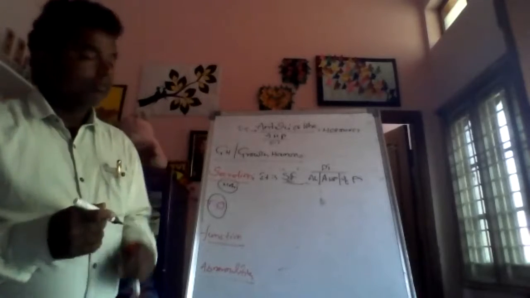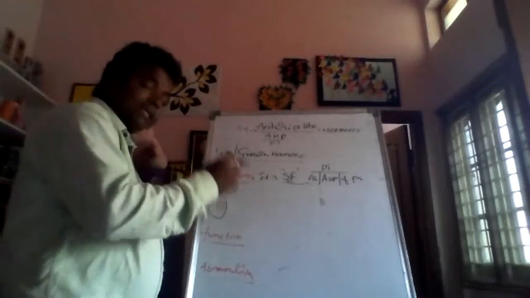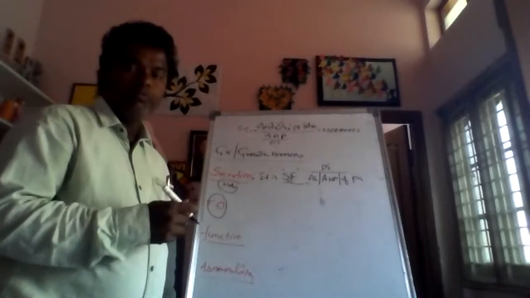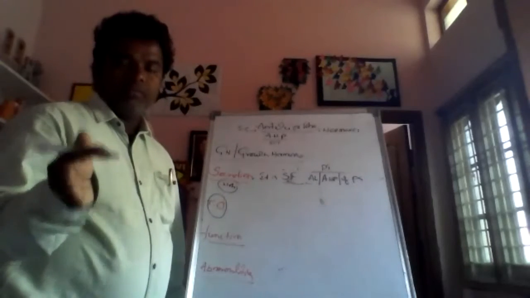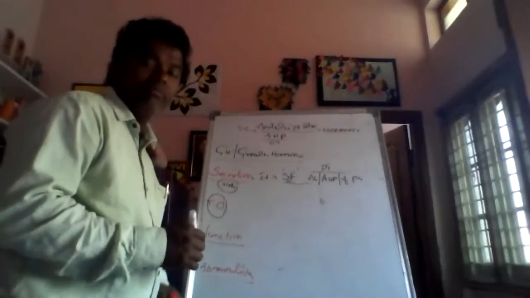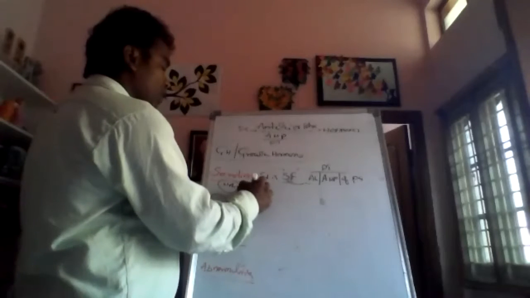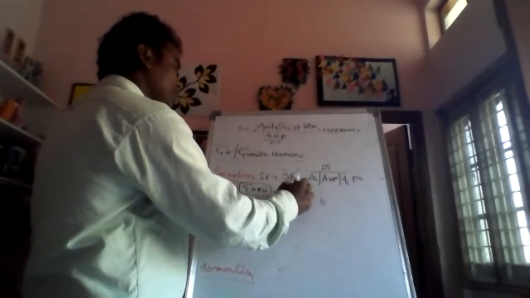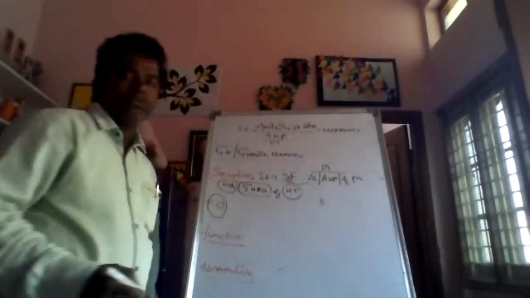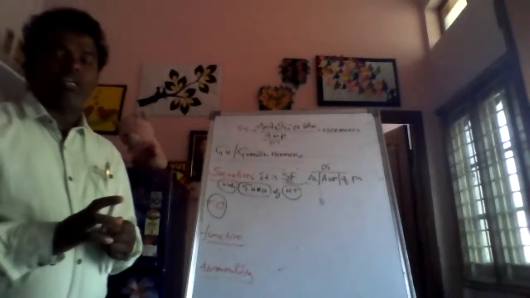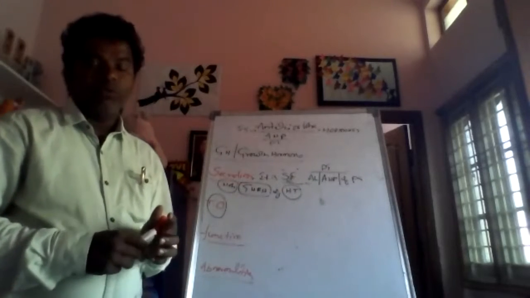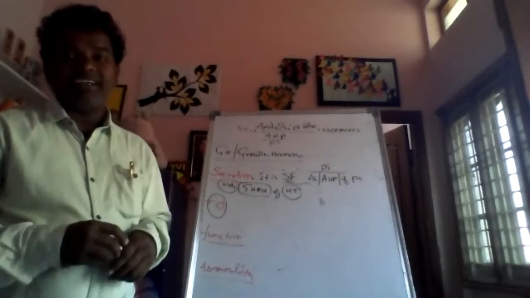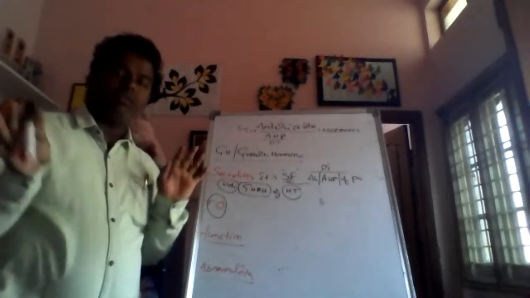Okay, you must write it. These hormones are secreted from the pituitary gland anterior lobe, of course under the influence of growth hormone releasing hormone of the hypothalamus. Already we discussed it in the hypothalamus releasing hormones. Okay, you must note this point because you are at PG level, not intermediate level, not graduate level.